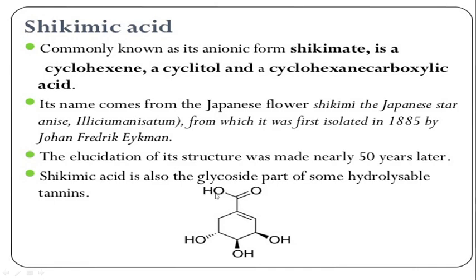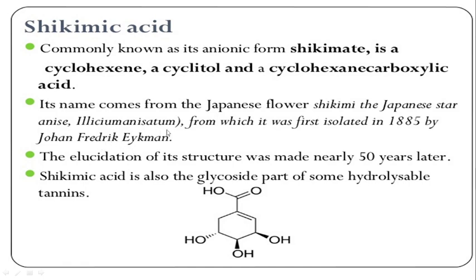So it is a cyclohexane carboxylic acid. Its name comes from the Japanese flower shikimi. So shikimic acid, its name comes from a flower, and that flower is a Japanese flower, the Japanese star anise.